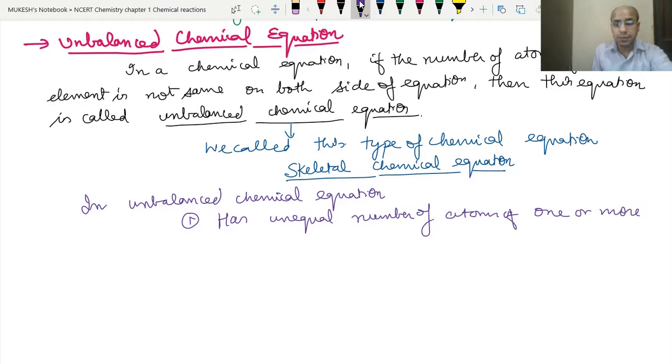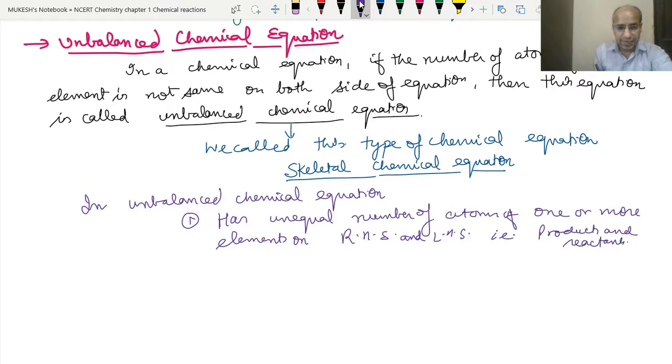There may be some elements, like we saw in the second example with hydrogen and oxygen. In that, oxygen was not equal, but hydrogen was equal. So it has an unequal number of one or more elements on the right hand side and left hand side, that is, between products and reactants.